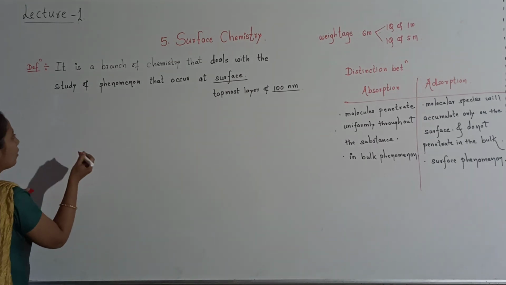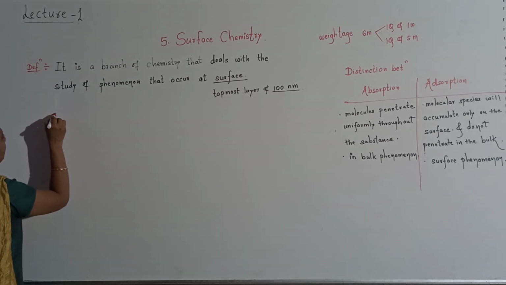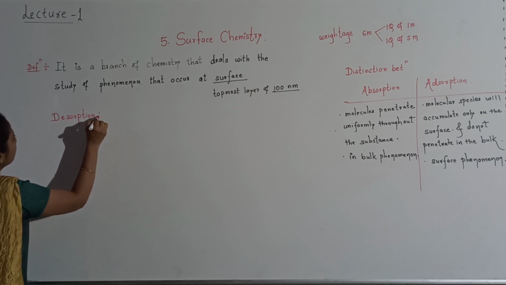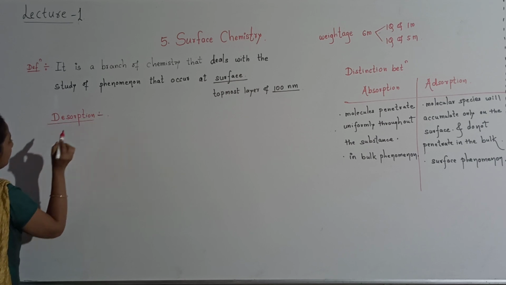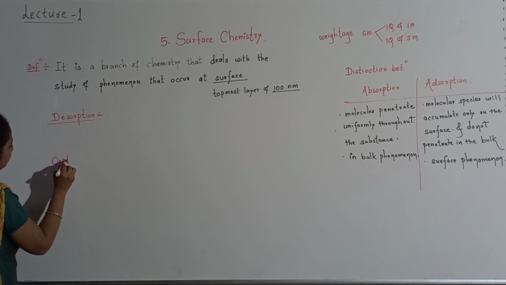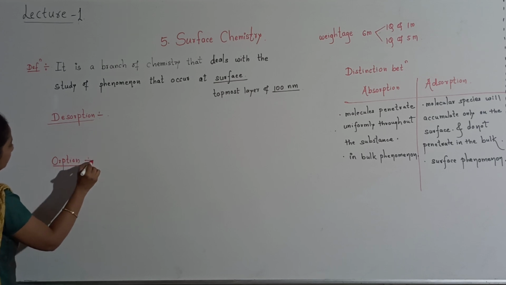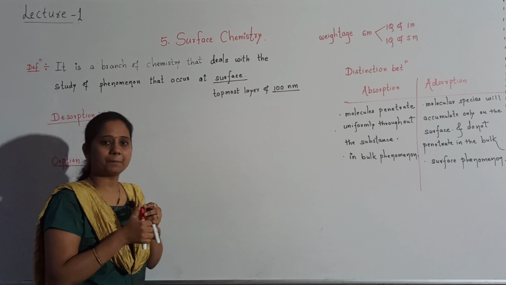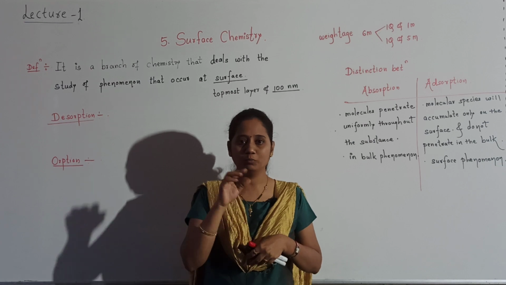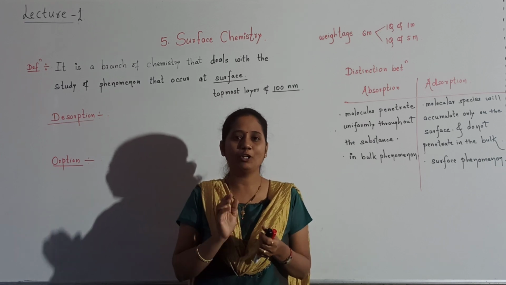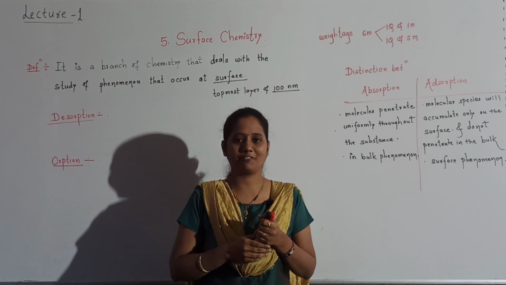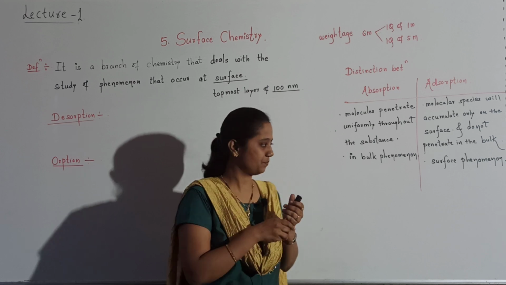Okay. So after these two terms, let us see a few more terms. We will see what is desorption and we'll see what is sorption. De itself tells you that remove. So removal of molecular species, whatever has accumulated on the surface, from the surface, is called as desorption.